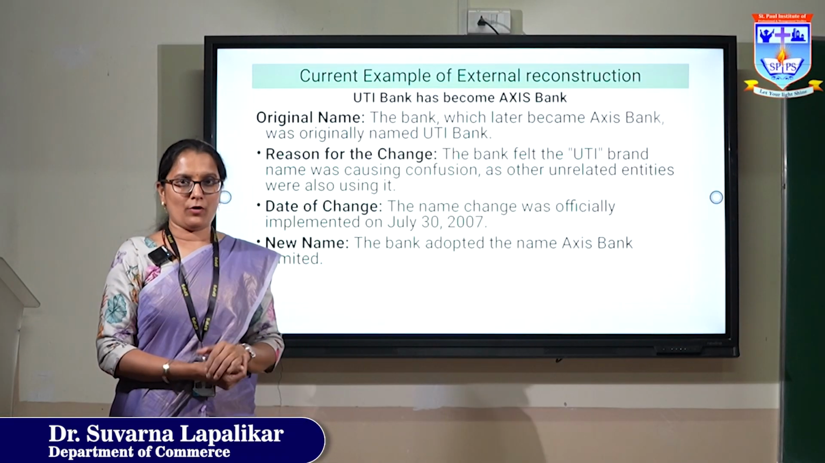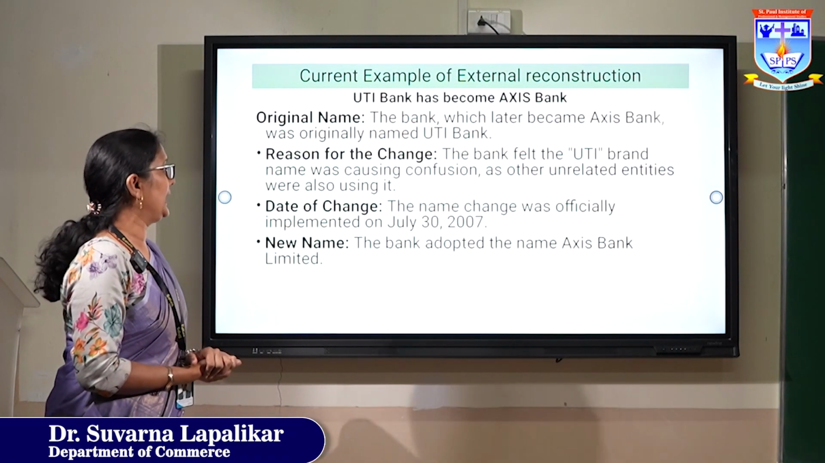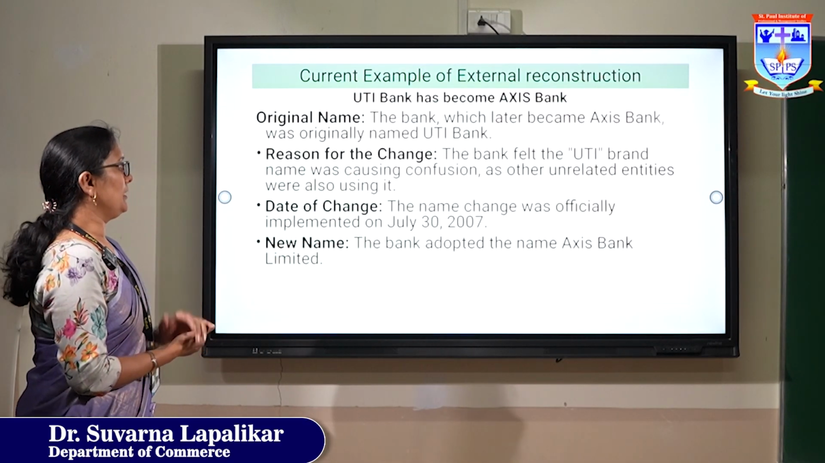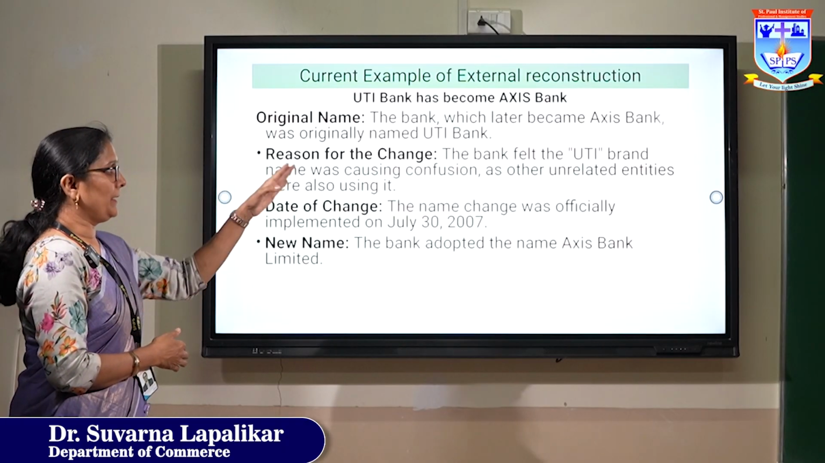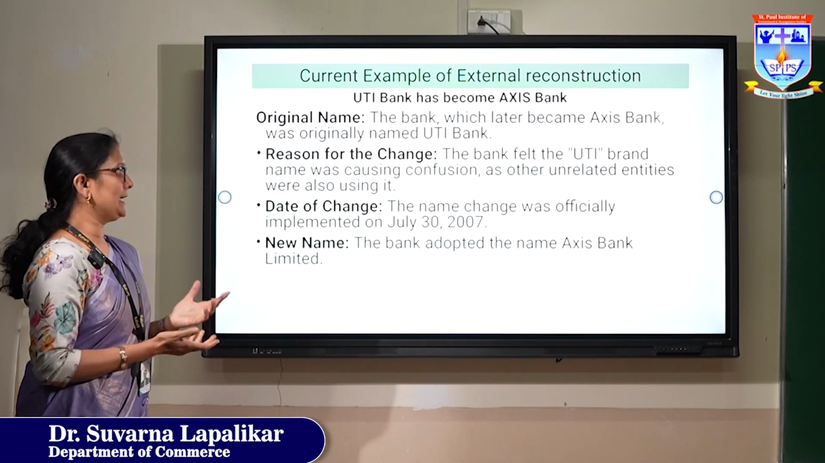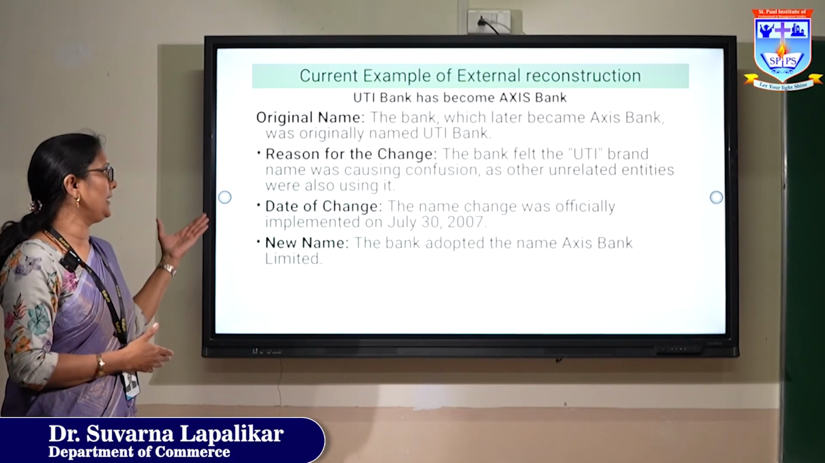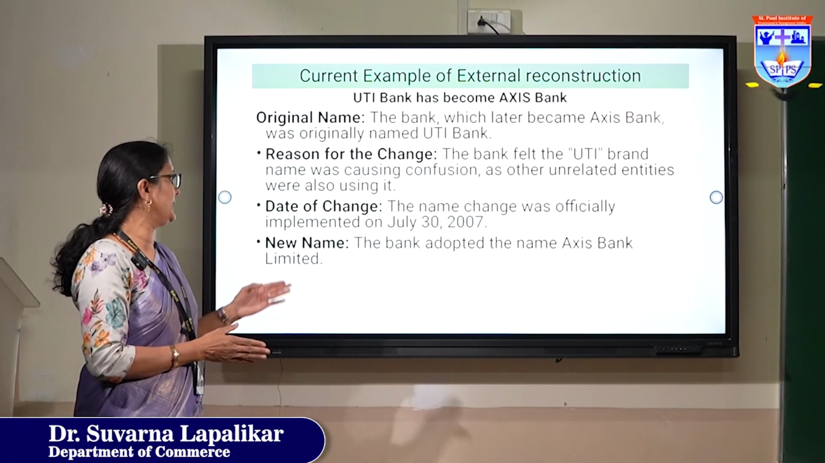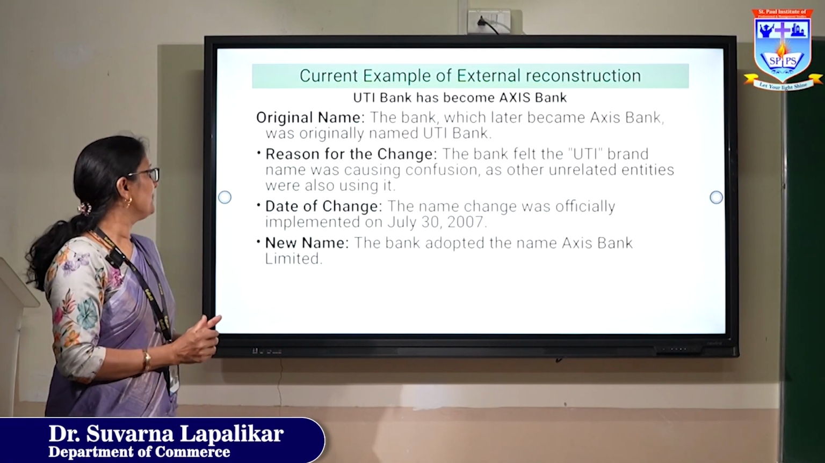A current example of external reconstruction: UTI Bank has become Axis Bank. The bank which later became Axis Bank was originally named UTI Bank, and the bank felt the UTI brand name was causing confusion as other unrelated entities were also using it.